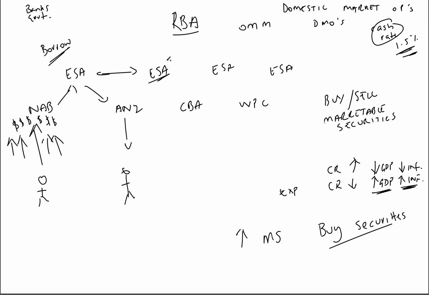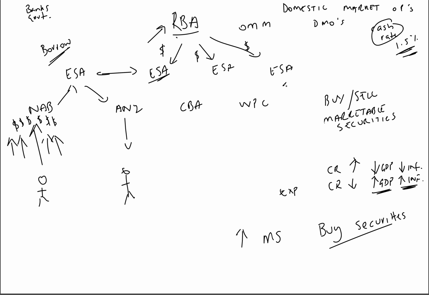So if the RBA buys a security from the ANZ, the security will go to the RBA and the cash will go through into the exchange settlement accounts of the banks. As a result, there are now more funds in the exchange settlement accounts.